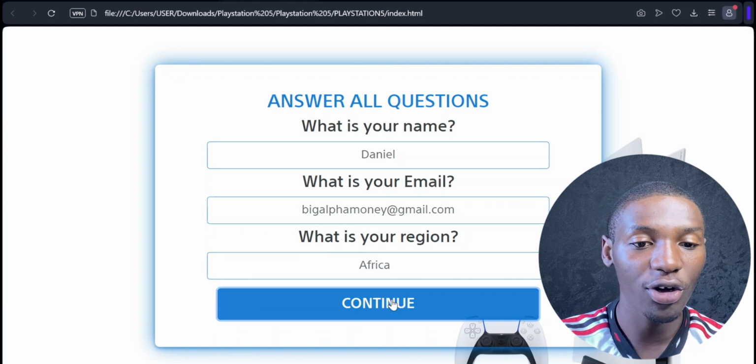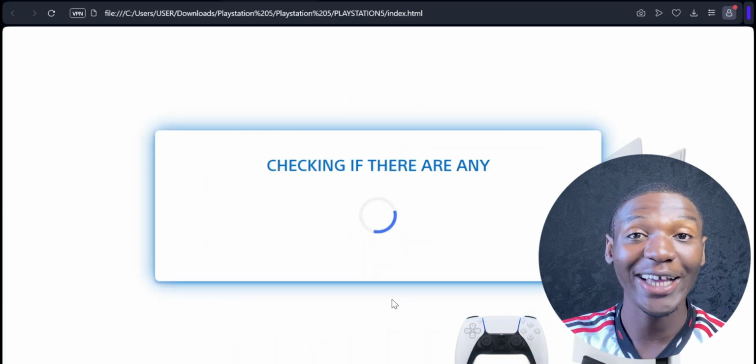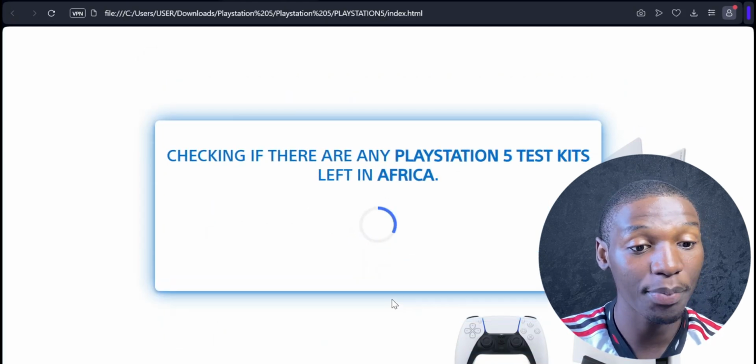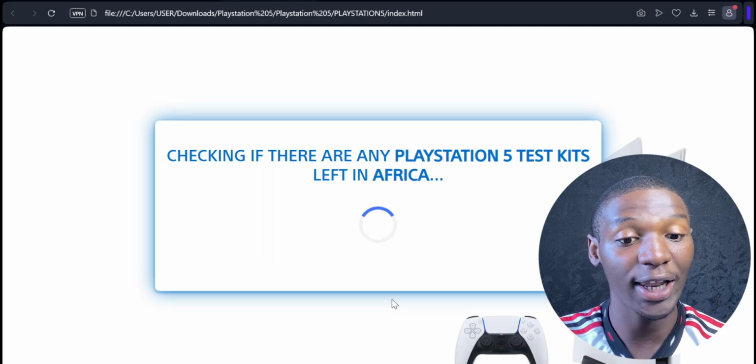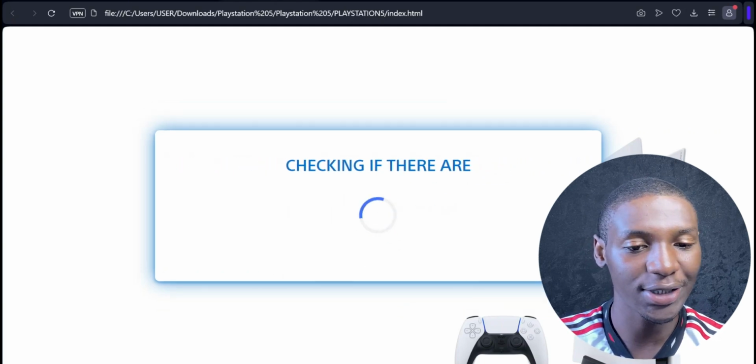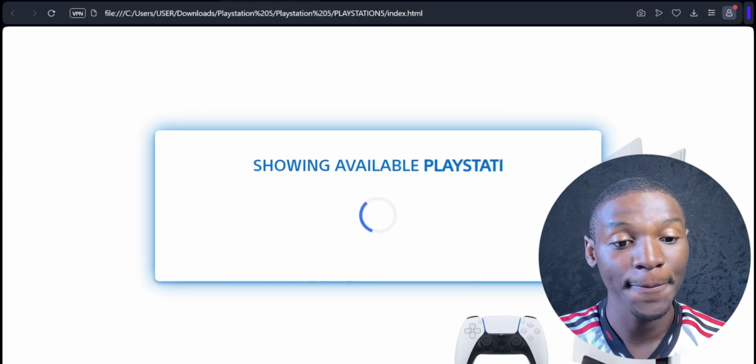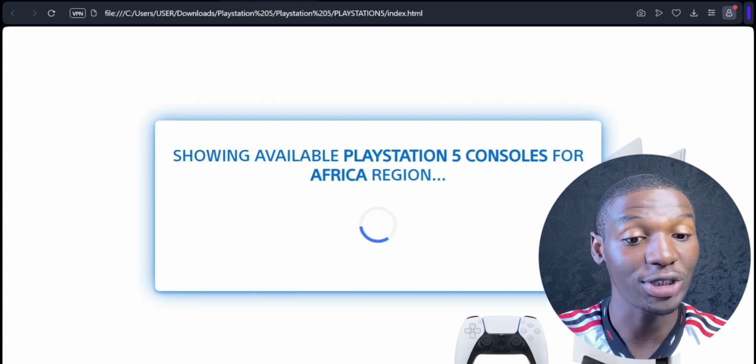So if I click on continue right here, it should take me to the next page, which says checking if there's any PlayStation 5 test kits left in Africa. So we're going to change this test kit, right? Later on, I'm going to show you guys exactly how we're going to change all this, right? Because you need to change this.